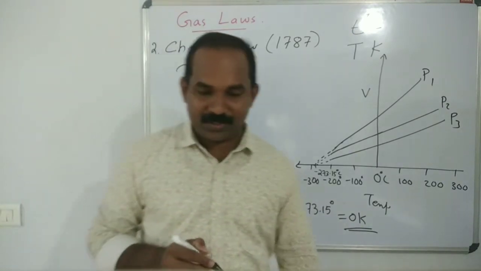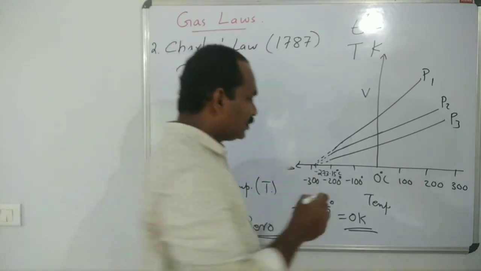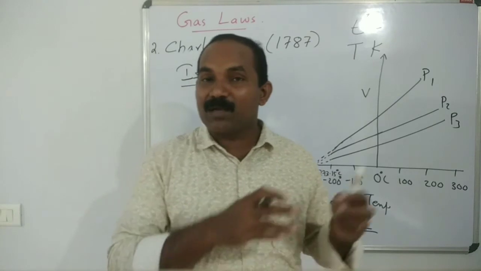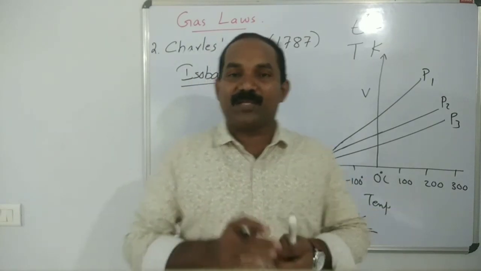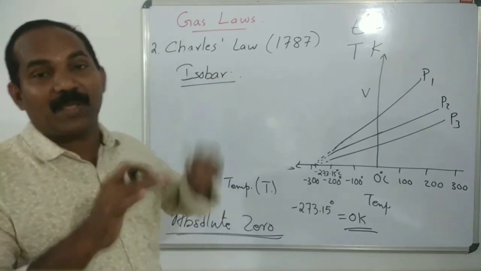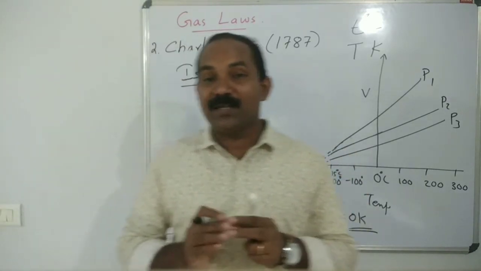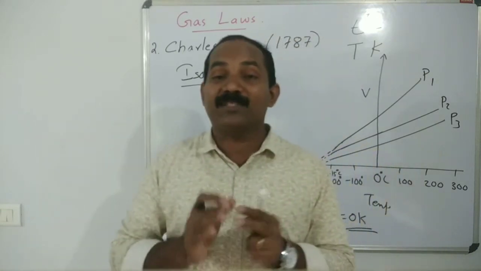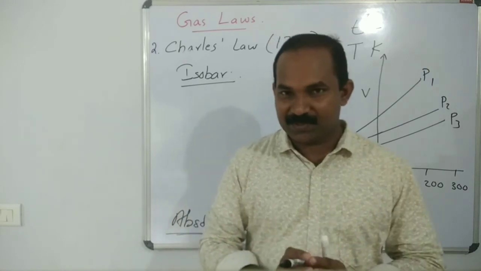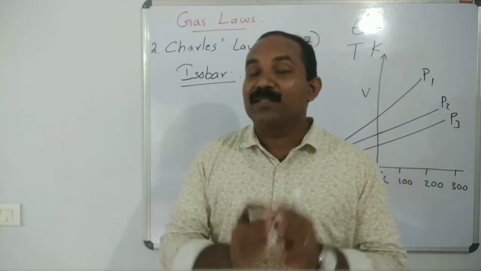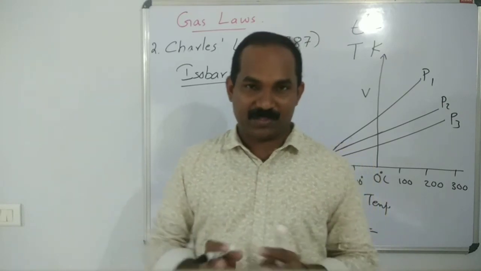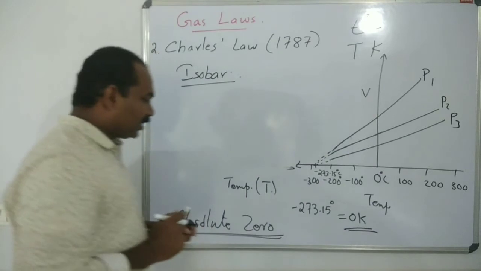One important point: what are isobars? We plot temperature versus volume at a constant pressure. Bar is the unit of pressure, and iso means same. So isobars are the graphs or plots at a constant pressure.